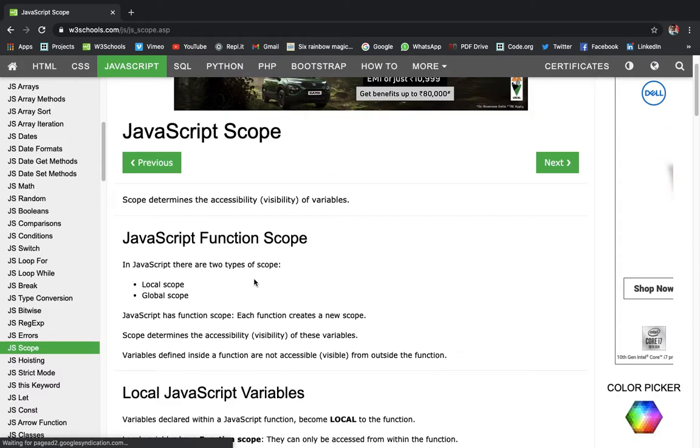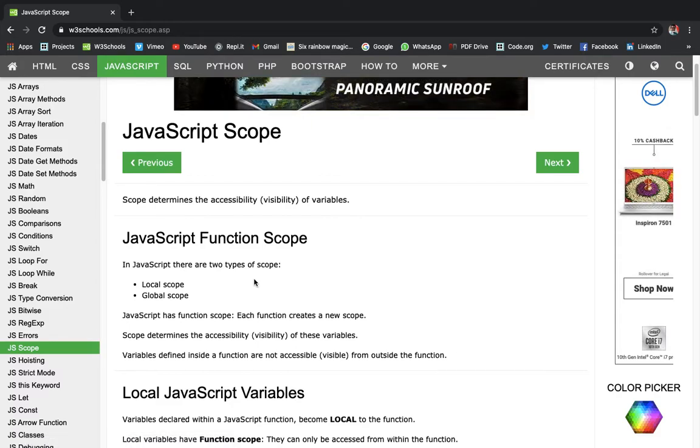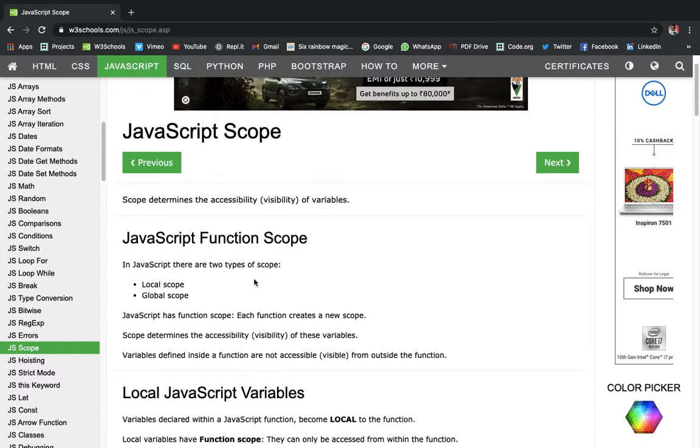JavaScript function scope. In JavaScript, there are two types of scope, local scope and global scope. JavaScript has a function scope. Each function creates a new scope. Scope determines the accessibility of these variables, as it was written over here.